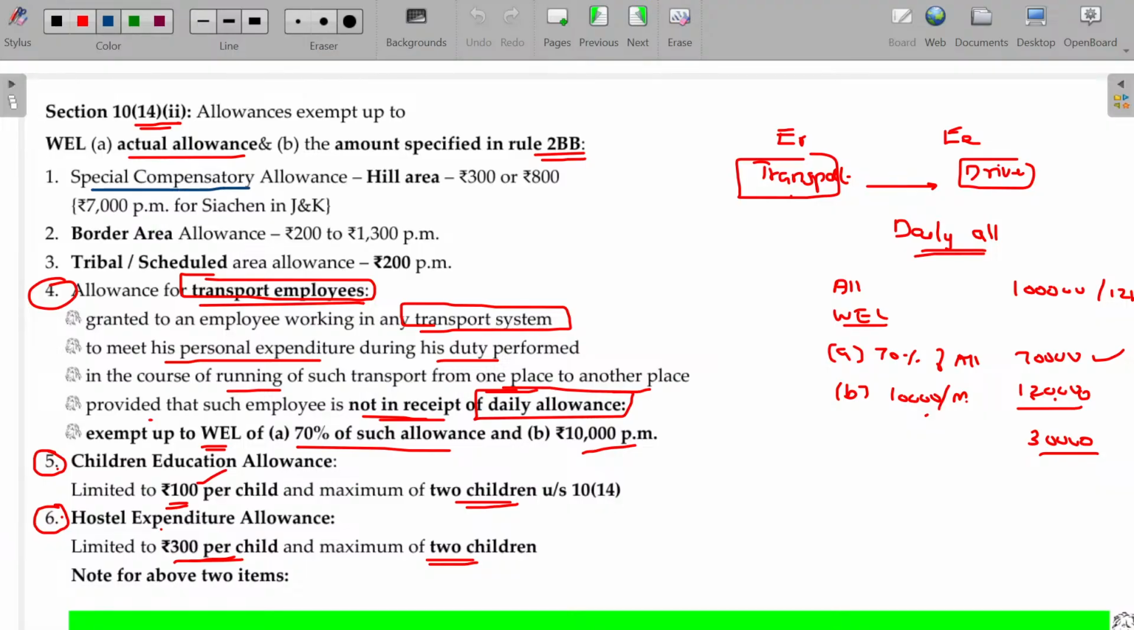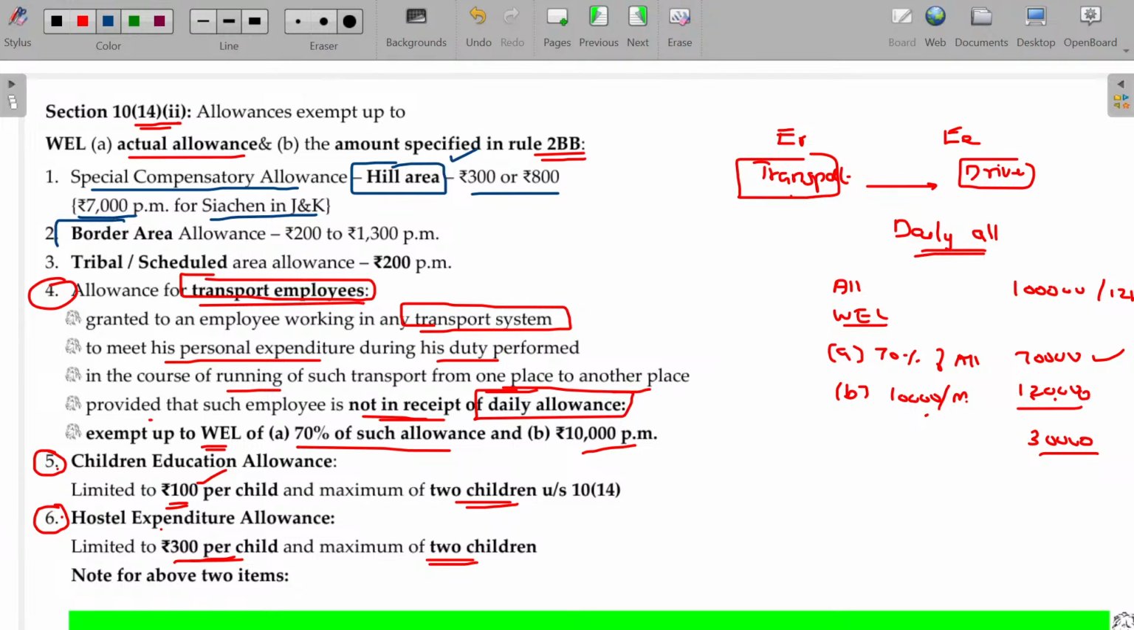Special compensatory allowances is all about hill area. If you are posted in a hill area, naturally, apart from the regular salary, you will be getting an allowance in the range between 300 to 800. Sometimes it may be 7,000 also in case of Siachen in Jammu and Kashmir. So, hill area allowances.